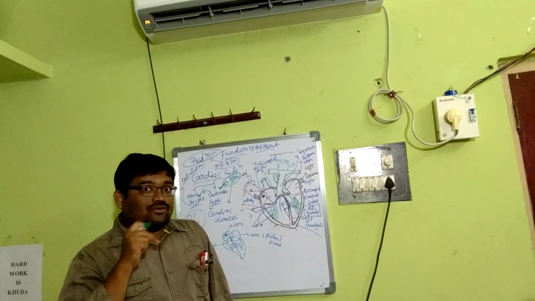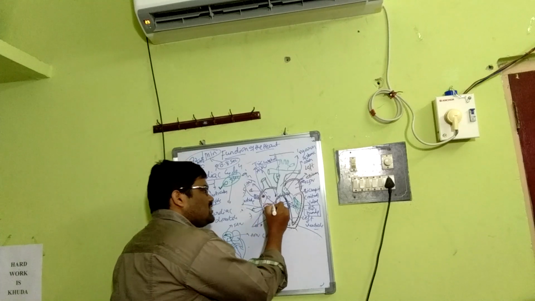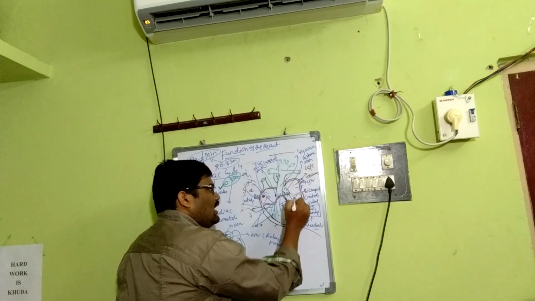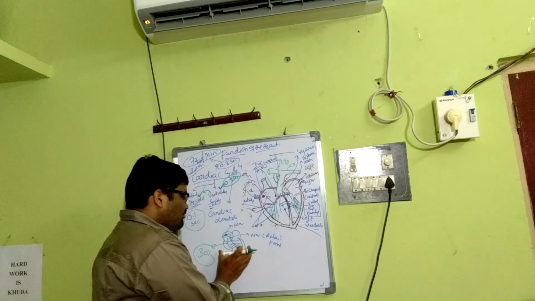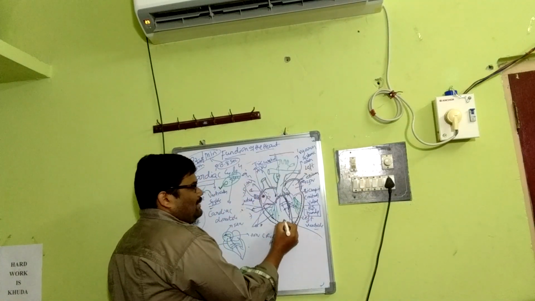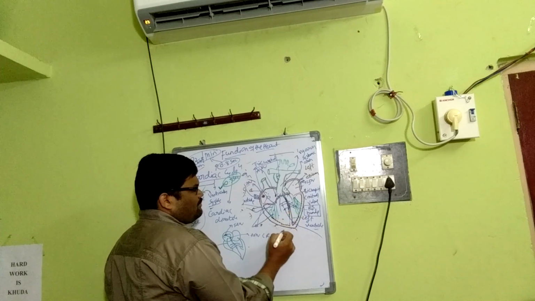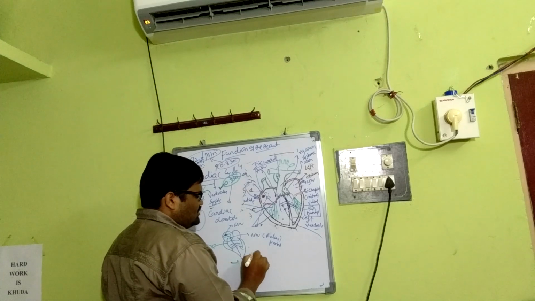The most important thing we have to understand here: the tricuspid valve is between the right atrium and right ventricle, and the bicuspid valve between the left atrium and left ventricle. When the ventricle contracts in systole, it generates increased pressure.